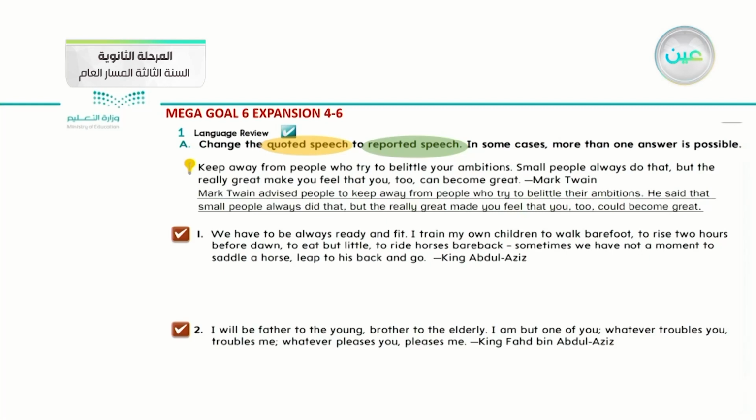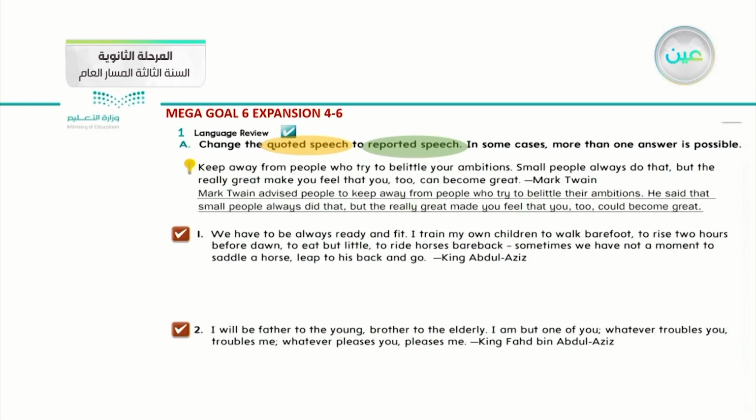Okay, now we want to apply that grammar in these two sentences. Look at the first one. We have to be always ready and fit. I train my own children to walk barefoot, to rise 2 hours before dawn, to eat but little, to ride horses bareback. Sometimes we have not a moment to saddle a horse, leap to his back and go.